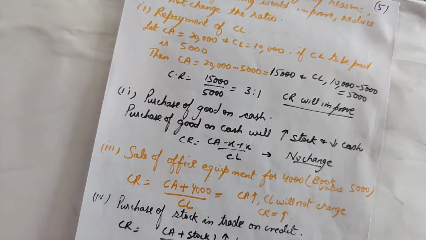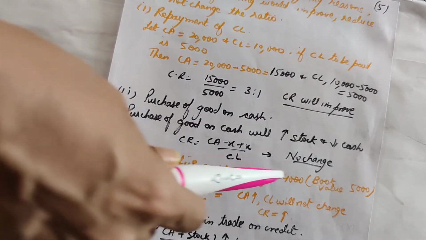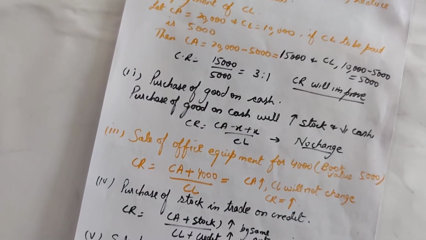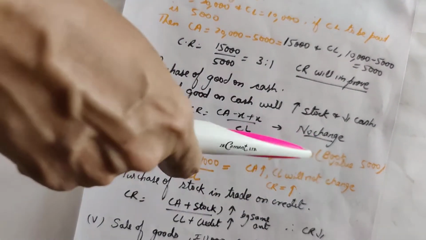Now let's take up the sale of office equipment for 4,000, right? Sale of office equipment for 4,000, book value 5,000.